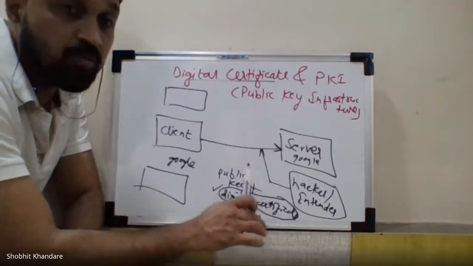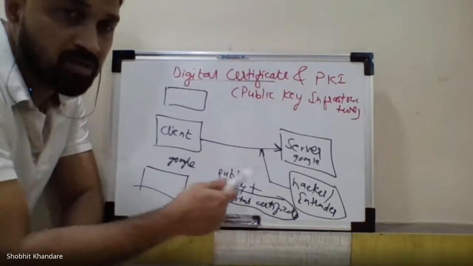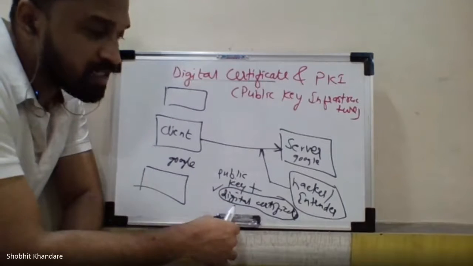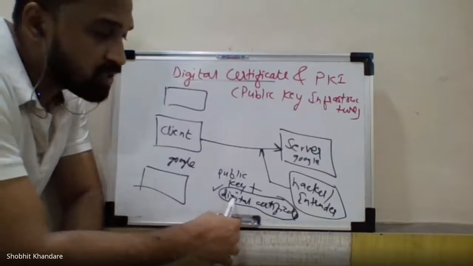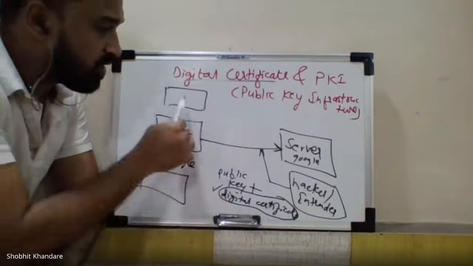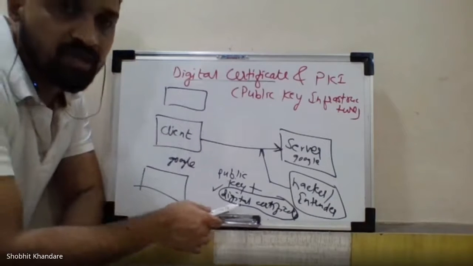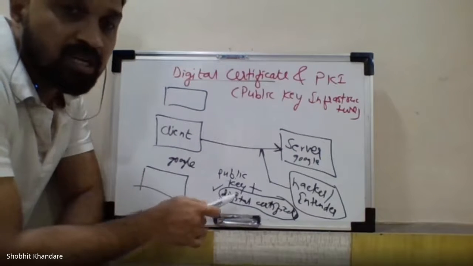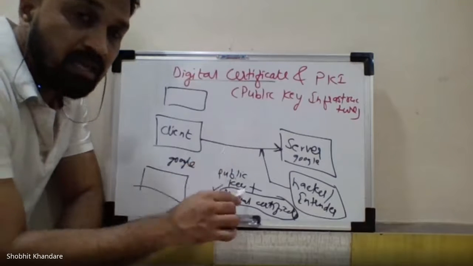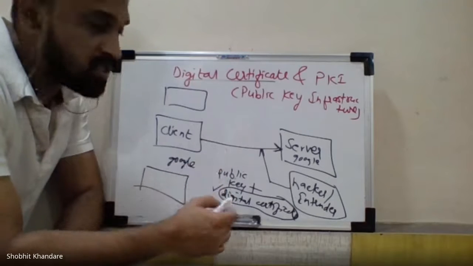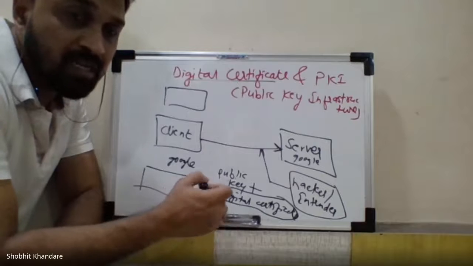We are able to prevent this from happening. So it is a preventive measure, so the public key and the digital certificate have to be issued together. Okay, so this digital certificate is important. Every client will have the digital certificate, which is issued by the CA, and the CA will have the copy of the digital certificate of every client in the database.